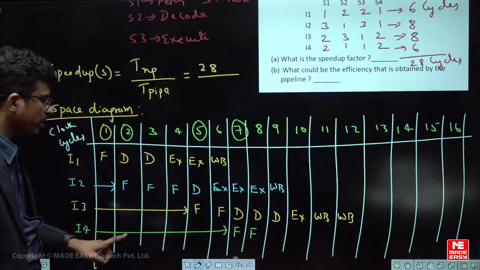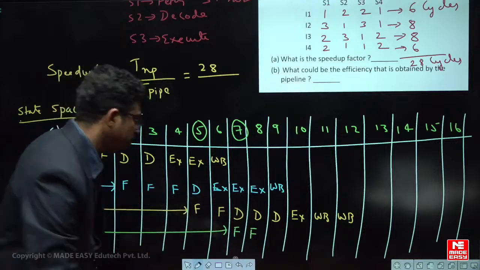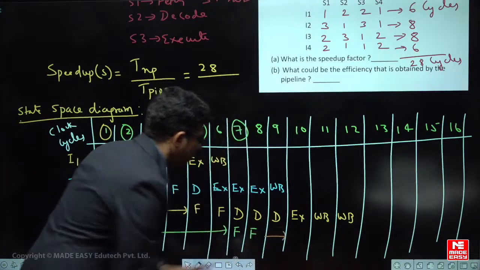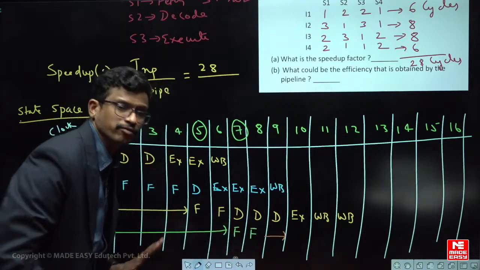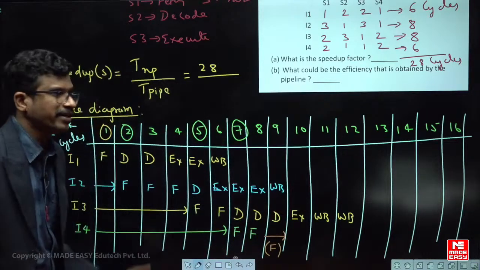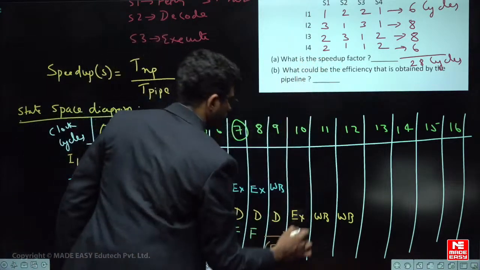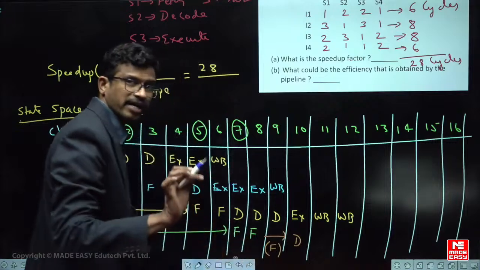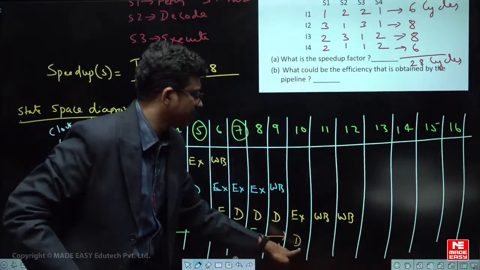Therefore instruction 4 will be delayed in the fetch stage only, ये blank नहीं है, fetch stage में ही है. The decode stage becomes free here, therefore now it will enter into the decode stage, done, one cycle in decode stage.